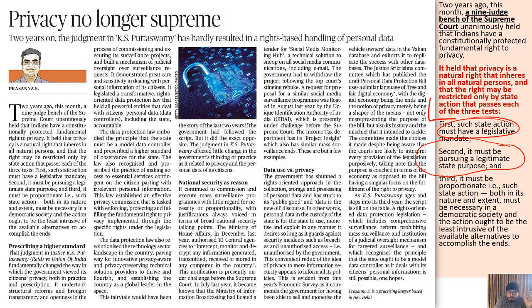Third, it must be proportionate. Such state action, both in its nature and extent, must be necessary in a democratic society. So that's the most important point. It means a democratic society must be bolstered by that move. It does not mean that in the name of national security or reasonable restriction, you are undermining democracy itself and making democracy weaker in the future.